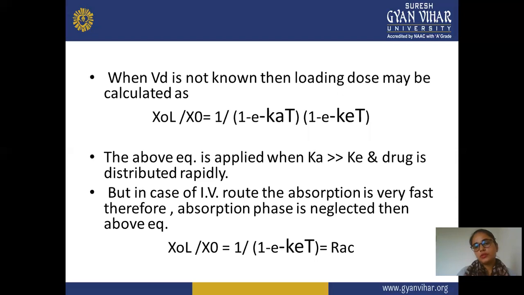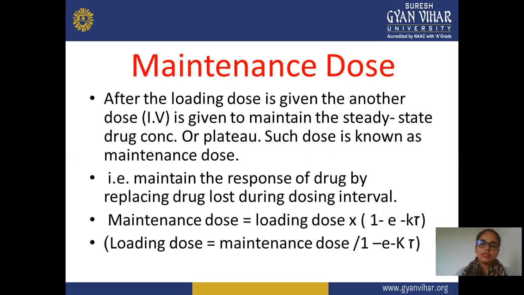Where VD is the volume of distribution, the loading dose may be calculated as X0L divided by X0 is equal to 1 divided by 1 minus e to the power minus KE tau, into 1 minus e to the power minus KA tau. This equation is applied when the absorption rate constant is more than the elimination, and the drug is distributed rapidly. But in case of IV route, absorption is very fast, therefore the absorption phase is neglected and the equation is converted into X0L divided by X0 is equal to 1 divided by 1 minus e to the power minus KE tau, which is equal to R accumulation.